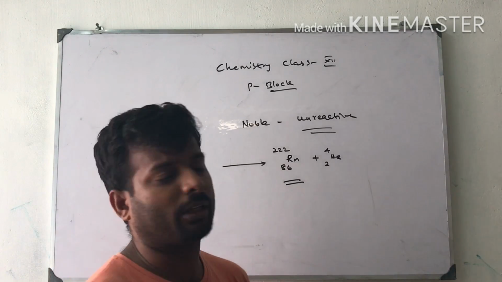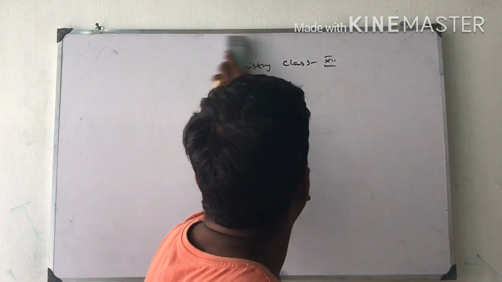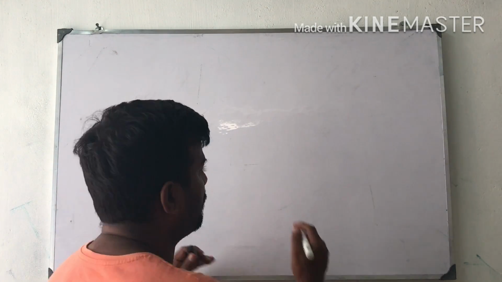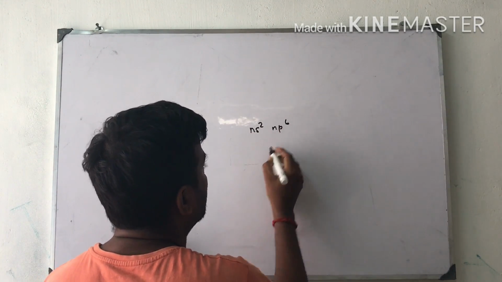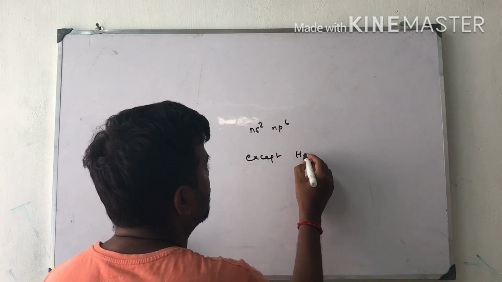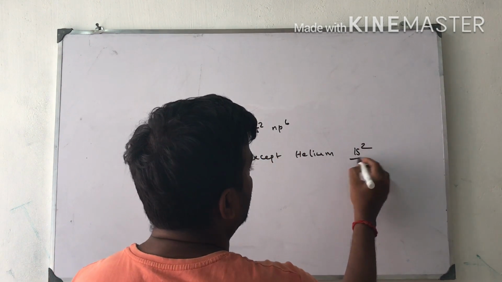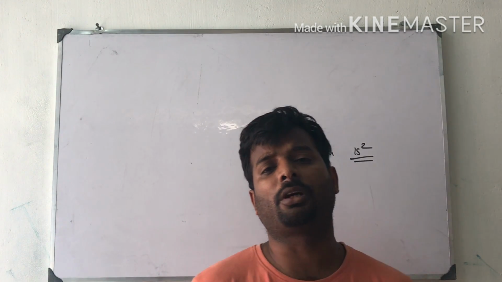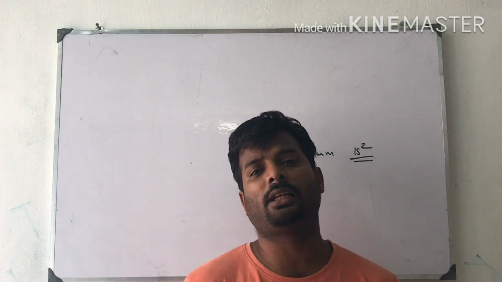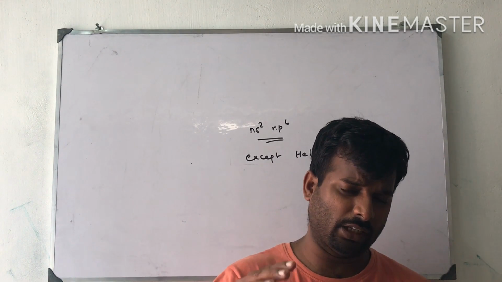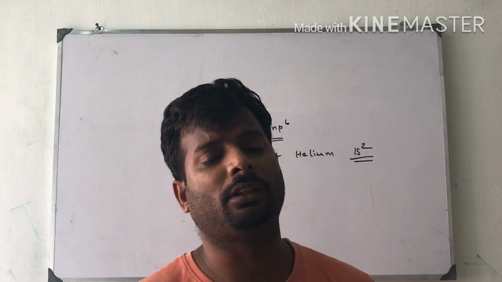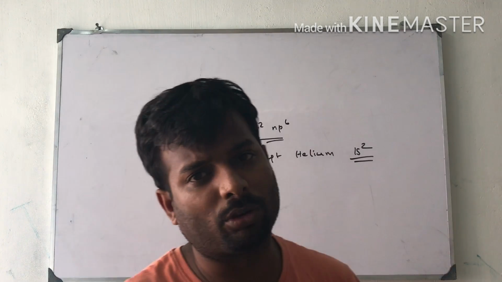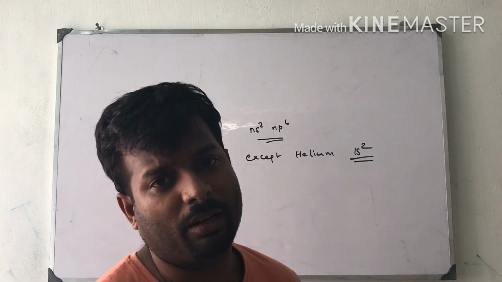Next I am going to tell about the electronic configuration of the 18th group elements. The electronic configuration starts with ns2 np6, except helium, which has the electronic configuration 1s2. These elements are highly unreactive because of completely filled valence shell electrons. Why are they unreactive? Because all the shells are closely packed.